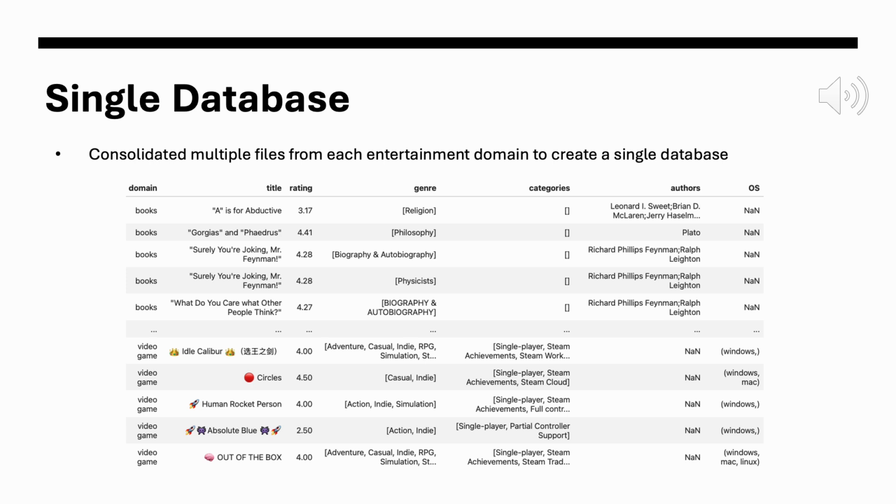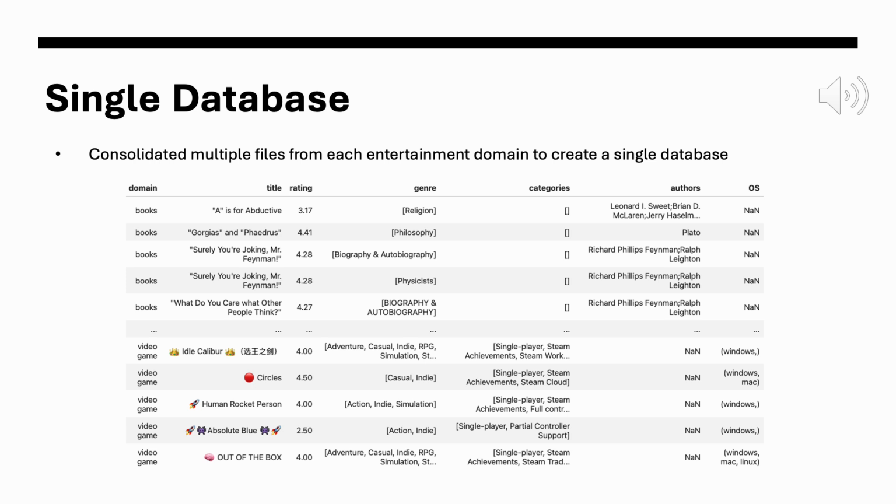And below is a screenshot from the output of the consolidated database, and you can see the domain on the left is a new feature, and you have the titles, the average ratings for the different domains, the genre, the different categories. The categories were different ways that things were tagged within each of the different data sets.